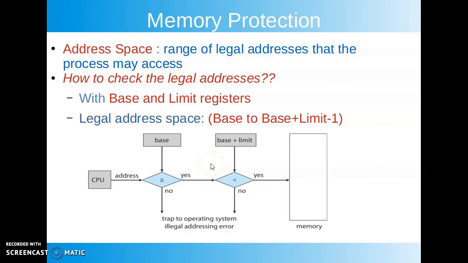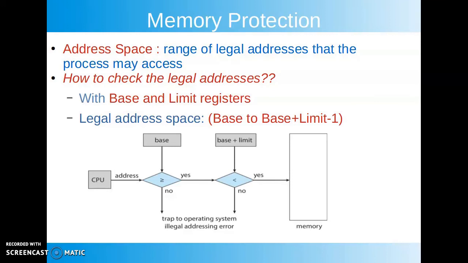Second major concern to be handled by the memory management module is to provide the protection of processes from interference. This can be done by specifying the address space and allowing a process to work within its specified address space only. When a process is loaded in the main memory, then a specific area of main memory is assigned to it.